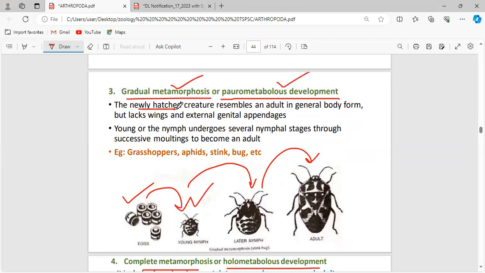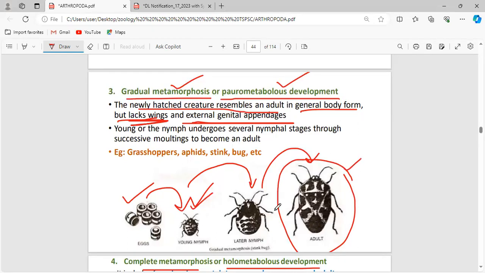The newly hatched creature resembles an adult in general body form but lacks wings and external genital appendages. This is a young nymph, this is an adult. The size is smaller, and some structures present in the adult are absent in the young nymph. This is said to be gradual metamorphosis or paurometabolous development.